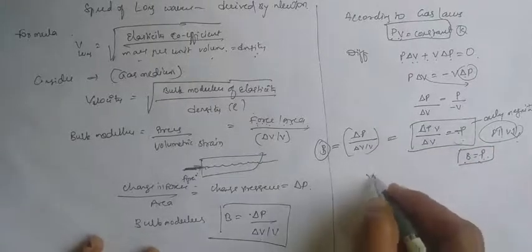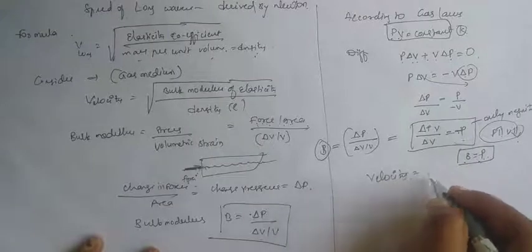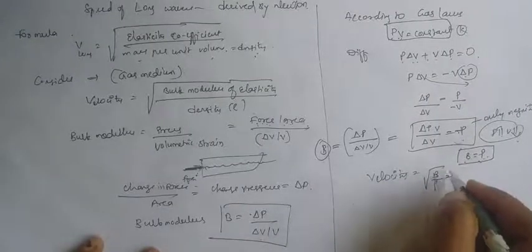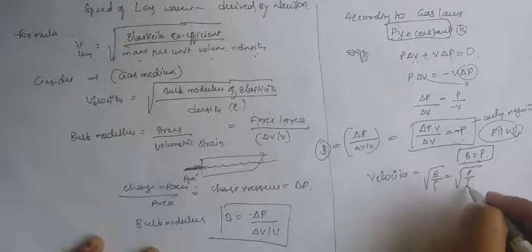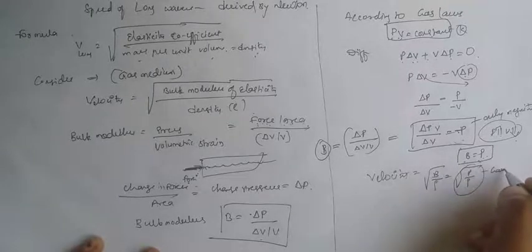Okay, so then the velocity equation becomes what? Under root B by rho. No, first B is equal to P, then under root P by rho. Okay, so this is for the gas medium.